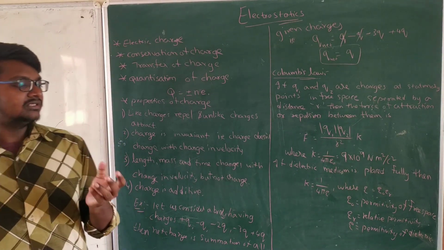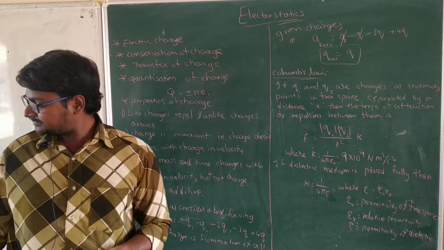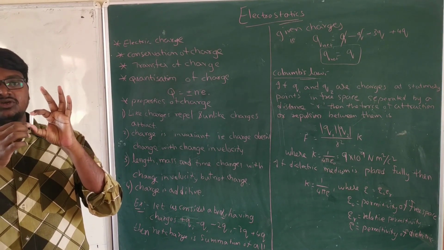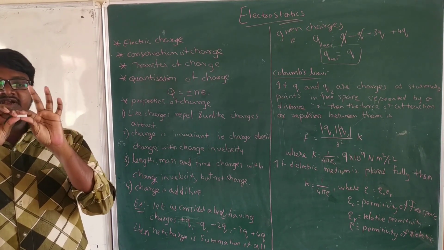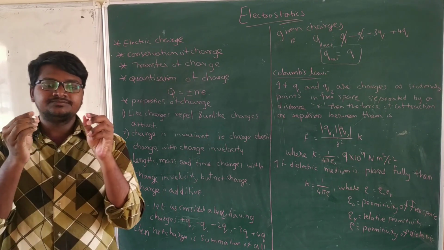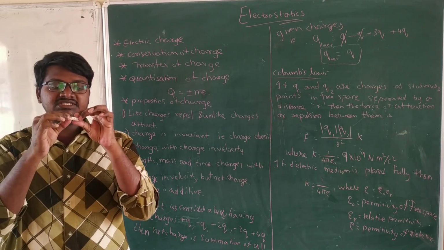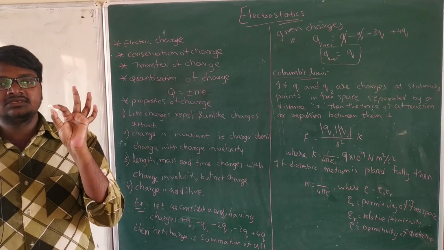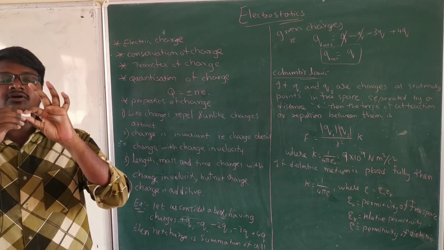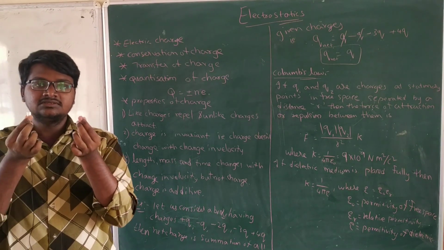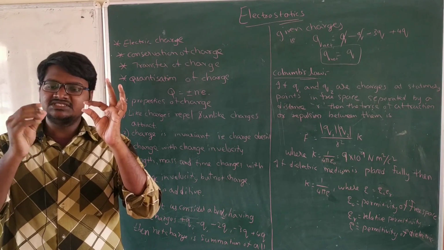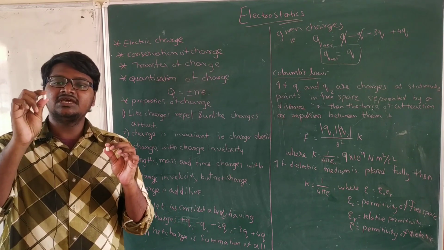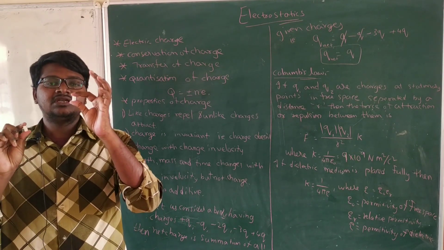For example, if you take any body like this chalk, and I divide this chalk into pieces, before dividing, consider this chalk consists of a charge of 5 coulombs. Now as I have divided this into 2 parts, this is the small part and this is the big part. I am sharing the 5 coulombs in a different manner. To the big part I am giving 3 coulombs and to this one 2 coulombs.